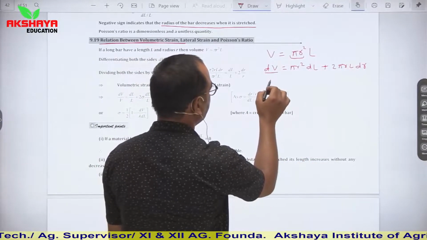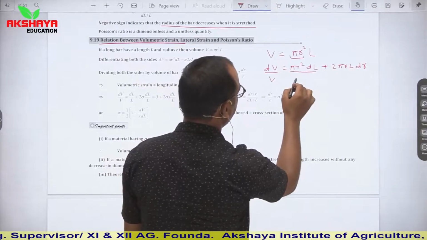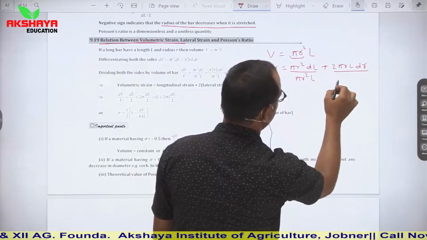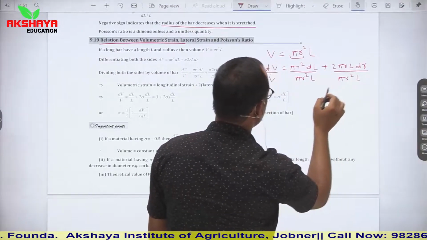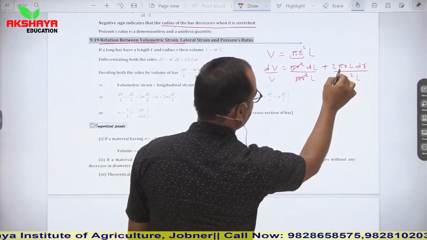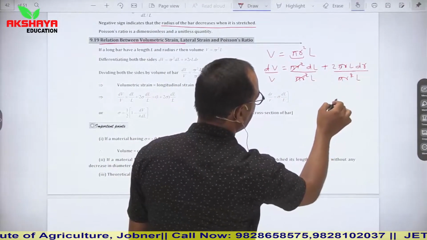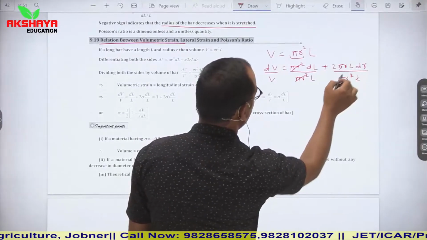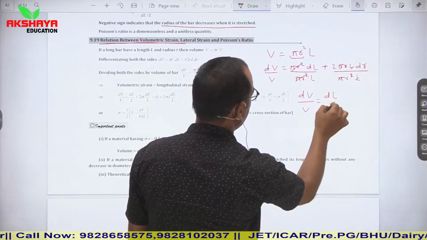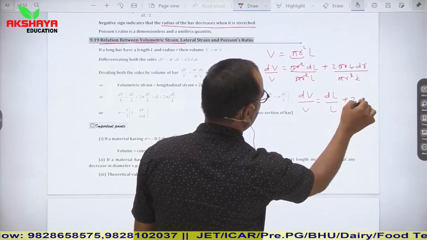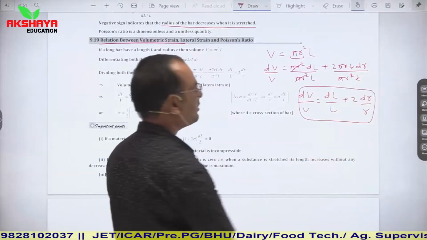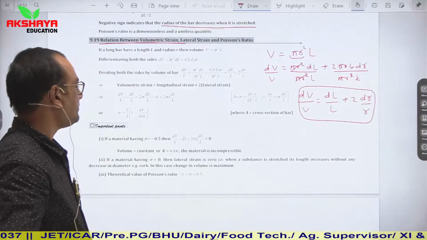So dV upon V, let us divide here by pi r square L. Volume is pi r square L, and here again pi r square L. So see, from this relation pi r square cancel from here, pi and this r is cancel out, L is cancel out. So dV upon V is equal to dl upon L plus 2 into dr upon r. This is the relation in terms of change in volume.